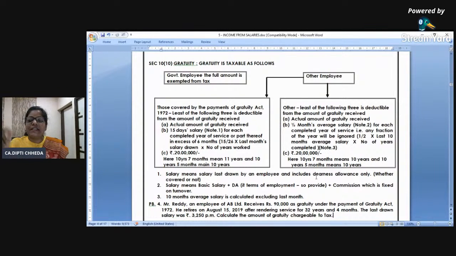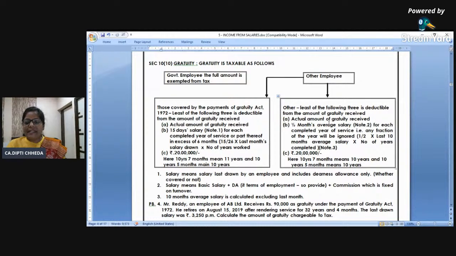Many students are not clear here. All DA means, I hope you all know, some DA is covered under the retirement benefit. Some is not covered under the retirement benefit. So you take all DA, whether covered or not. I am paying you 1,000 rupees DA per month. 80% is covered for retirement. So in this case, right side take 80%. Here you will take full. Clear or not?